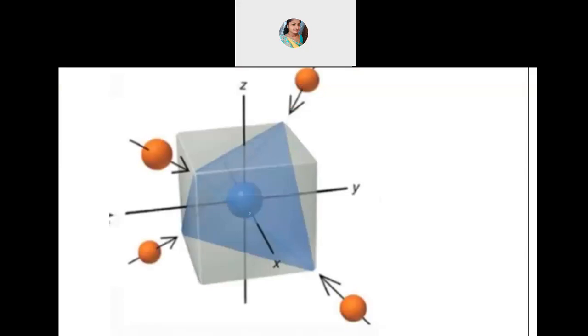You are able to see a metal is in the center. This is our metal which is present inside the cube, a positive metal ion. And if it is tetrahedral, see how the geometry is. When you see in the cube, the tetrahedral void, it is at alternate positions. See here, one ligand on this side, one ligand on this side, and then leave the other place and go for the next place.